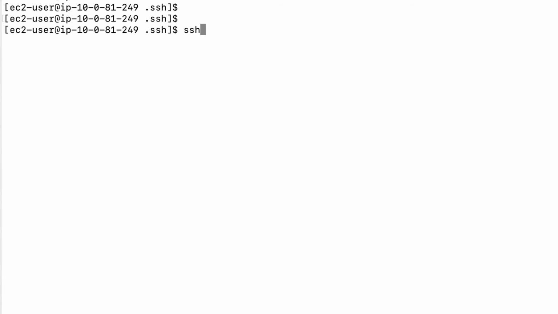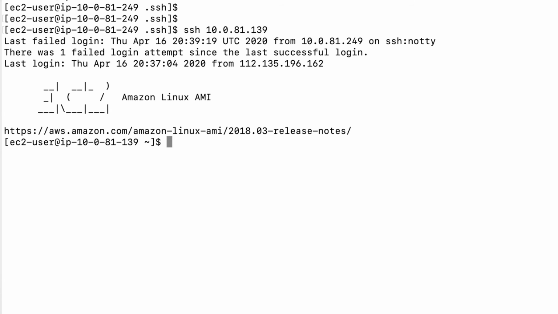Now I am going to connect to this one. I am going to just say ssh as ec2-user. It's like this. It didn't ask for any password from me, it just allowed me to connect. Why? Because I have a private key in my machine and then I moved my public key here.